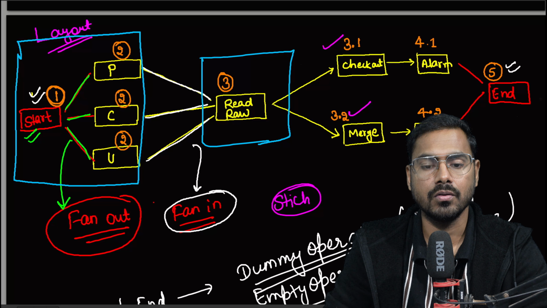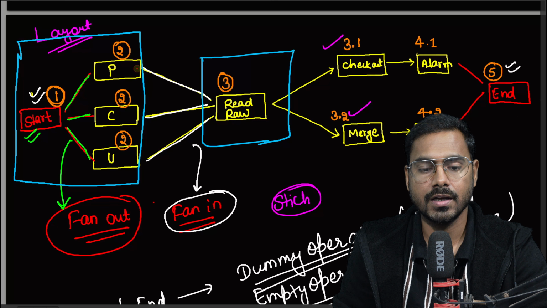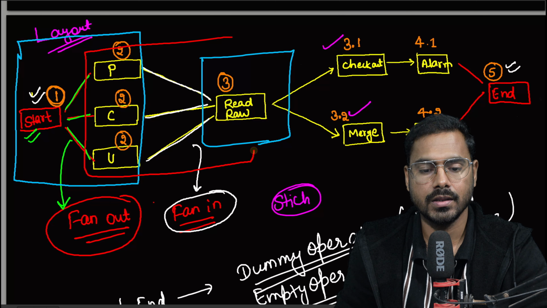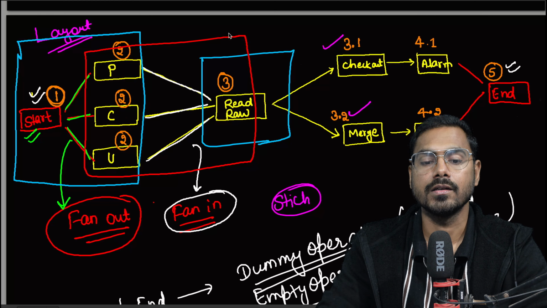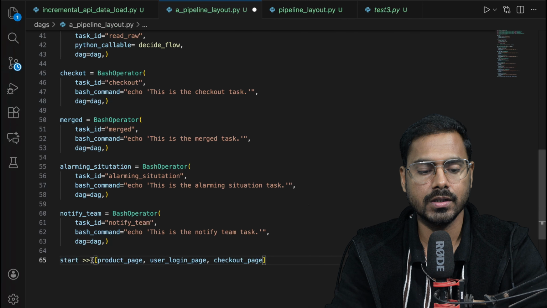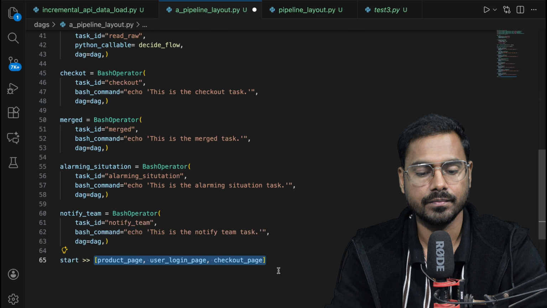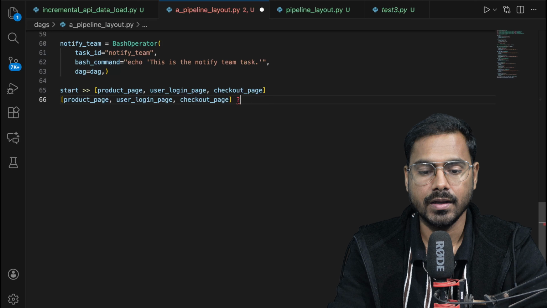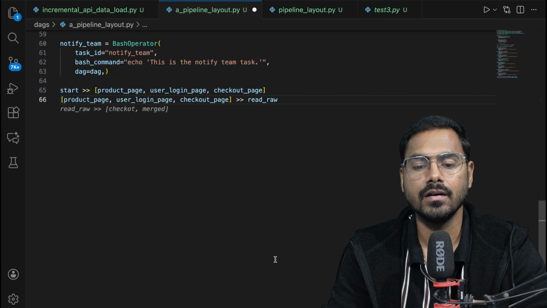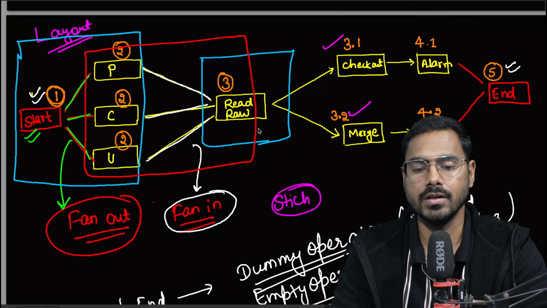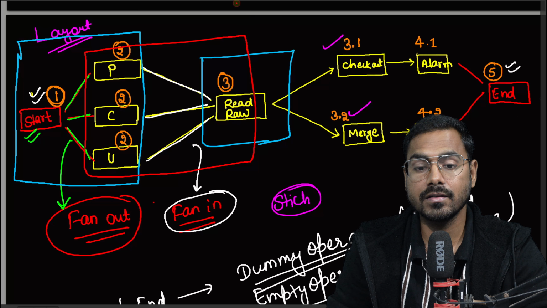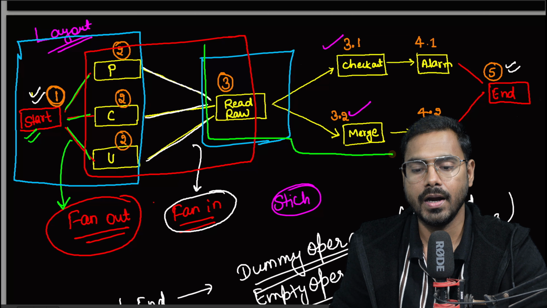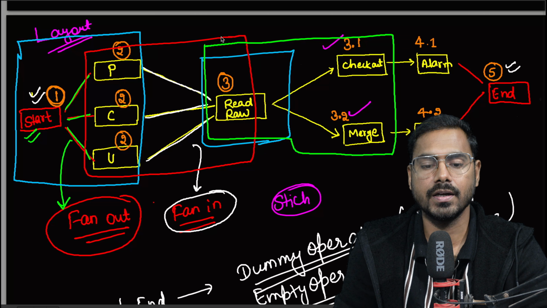Now what I want to do next is, from these 3 flows, I want to run this portion. For this portion, I'm just going to copy this entire thing and paste here, and then the next thing is read raw. If you see here, read raw is there. Now once I have read the raw data, what I can do from read raw until here, if you see the green section.